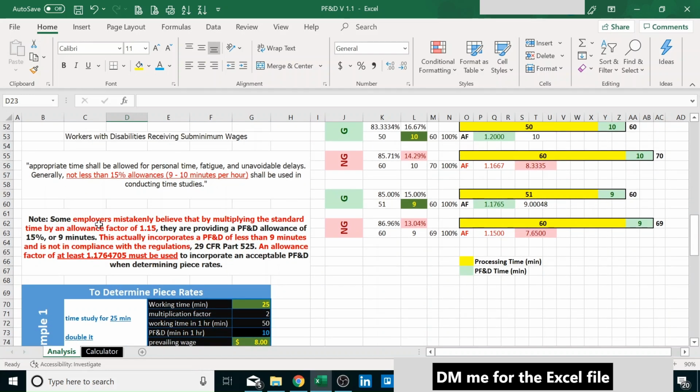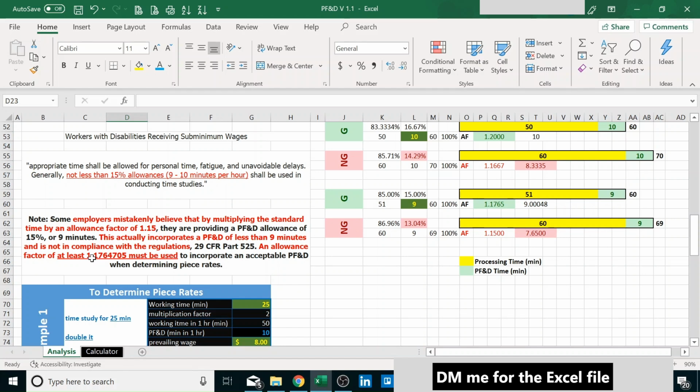And then employers, this is a very key note. Employers mistakenly believe that by multiplying the standard time by an allowance factor of 1.15, they provide enough. This actually incorporates a PF&D of less than 9 minutes and is not in compliance with the regulation. An allowance factor of at least 1.17 must be used.